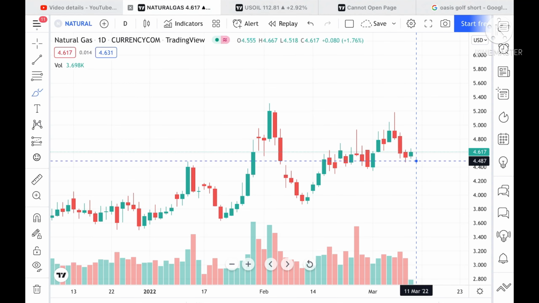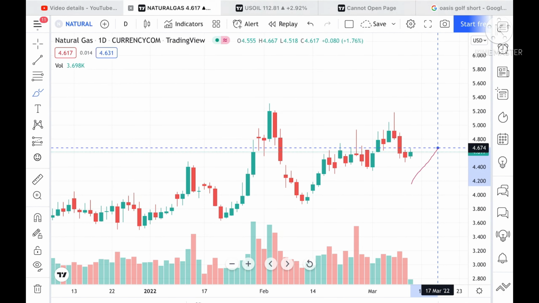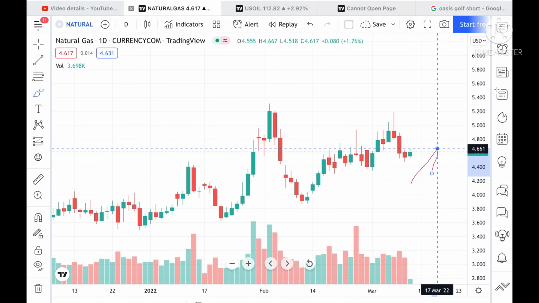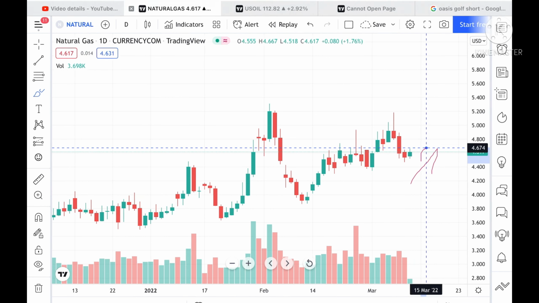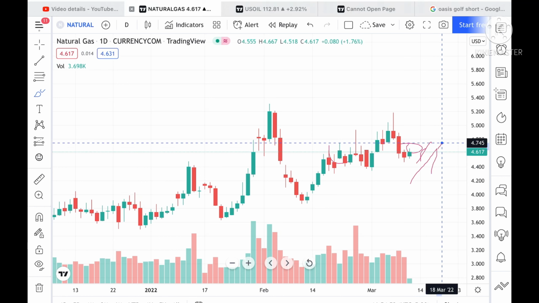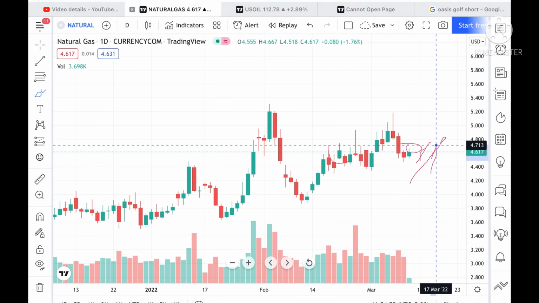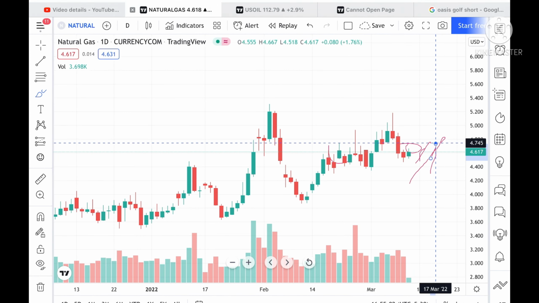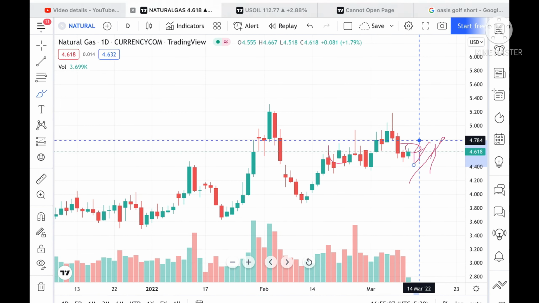So what can we see in the next week? If the price sustains this level, we can see it move towards 4.668. If the price sustains above this level, and these levels are already being tested here, the chances of going towards 4.745 are high, and the probability of touching its high. If it sustains above 4.660, then it can touch 4.745. If the price sustains above this level, it can go further upside towards 4.784.